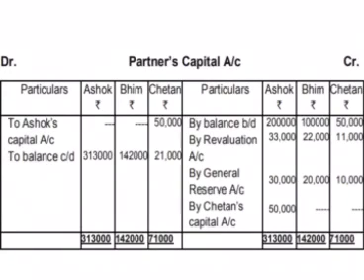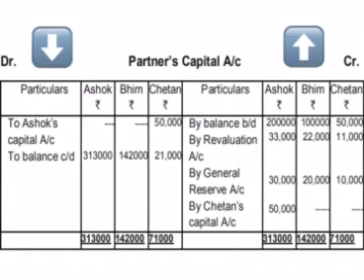Now in the second step we will transfer the revaluation profit we just calculated to partners capital account. You know that in capital account, when the capital increases, it is recorded on the credit side, and when the capital decreases, it is debited. So when the revaluation profit will be given to the partner, profit will increase the capital of the partner. Hence, revaluation account is credited in the partner's capital account. 33,000 was Ashok's profit and Bhim's was 22,000 and Chetan's was 11,000.